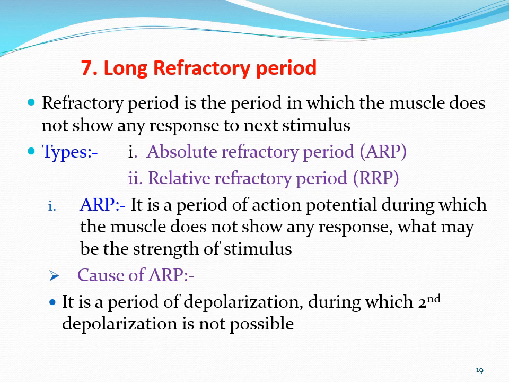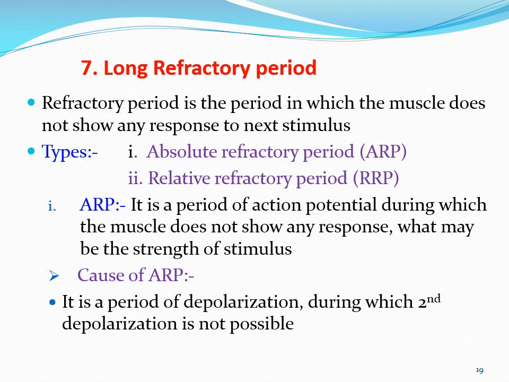Now what is the meaning of refractory period? Refractory period is the period in which the muscle does not show any response to the next stimulus. Okay, so try to understand. I will explain in simple words what a refractory period is. It is a period of the cardiac cycle. What happens in the cardiac cycle? There is a contraction and relaxation. The period of contraction and relaxation together is a certain period.